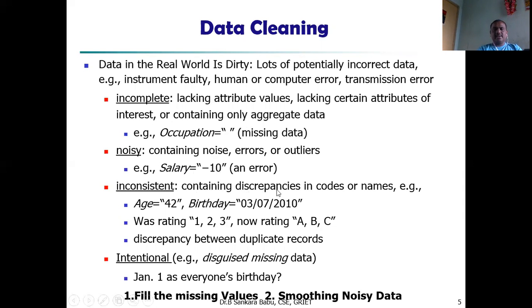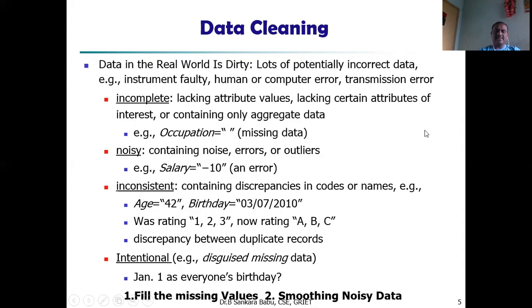Inconsistent, containing discrepancies in quotes or names. Example, age equal to 42. Birthday equal to 03/07/2010. Sometimes it is okay, different formats are being used. Then rating 1, 2, 3. Here was rating 1, 2, 3. Now rating as ABC. So there are some discrepancies, discrepancy between duplicate records. Intentional, that is distinguished missing data. So January 1 as everyone's birthday is the problem.